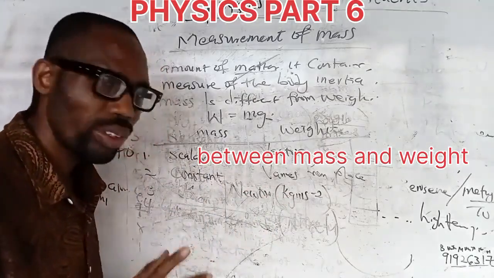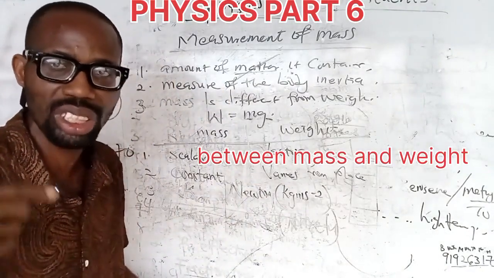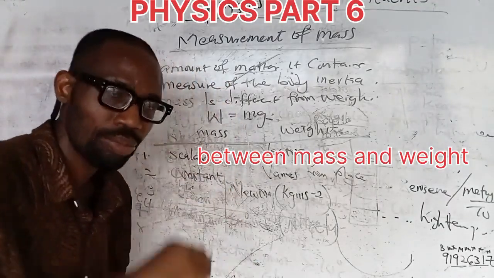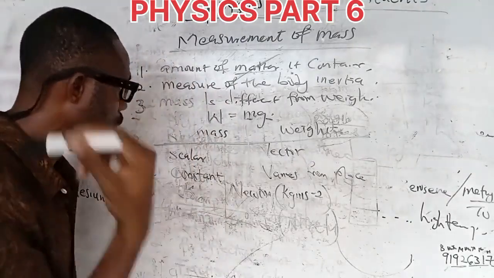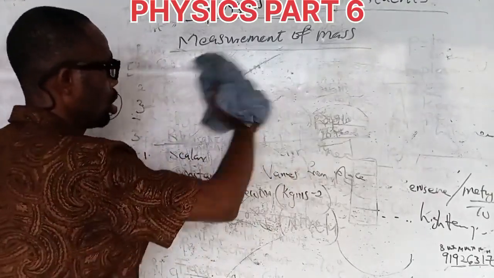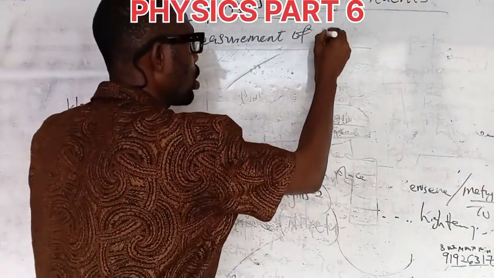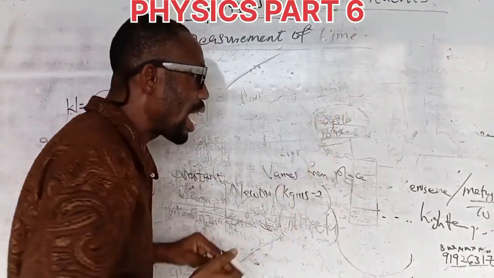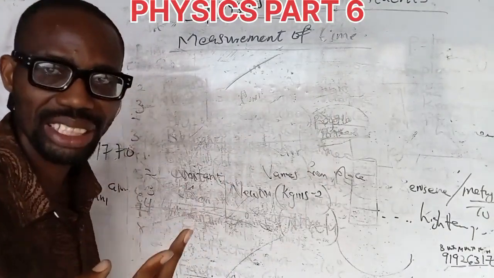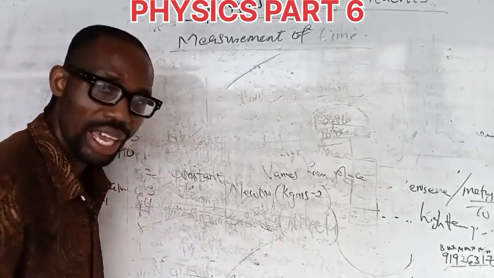Let me quickly run down because I want to end that. Then we'll talk about fundamental units, fundamental quantities, and derived units as the case may be. Let's look quickly at measurement of time. What is time in the first place? Time is the interval between two physical events. Is that clear?